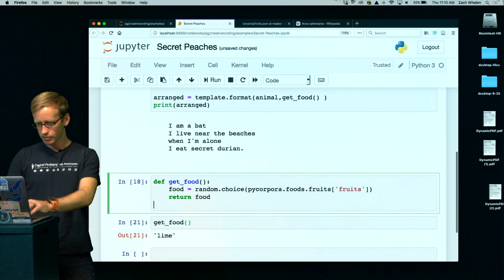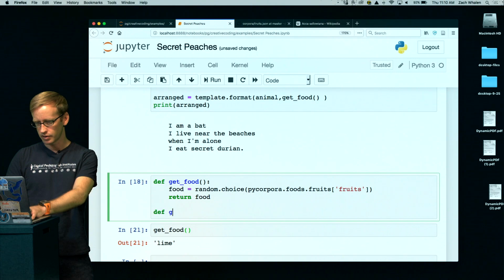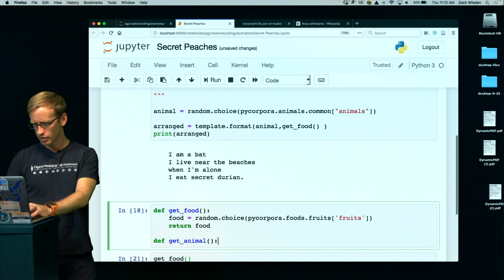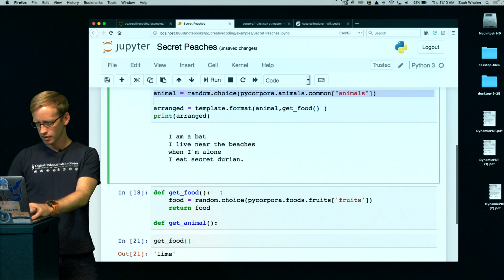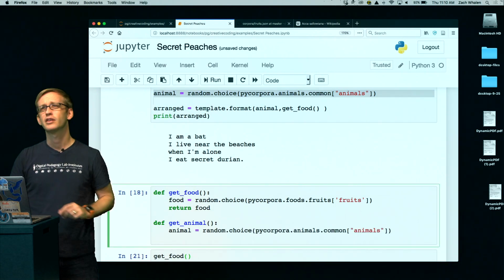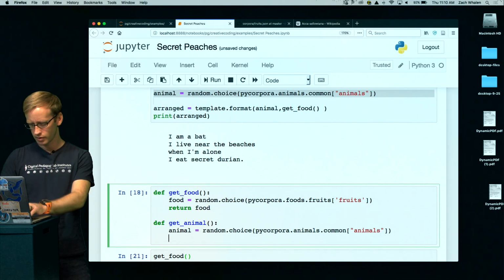I'm going to also define a function for getting an animal with the same syntax. Down here, return animal.